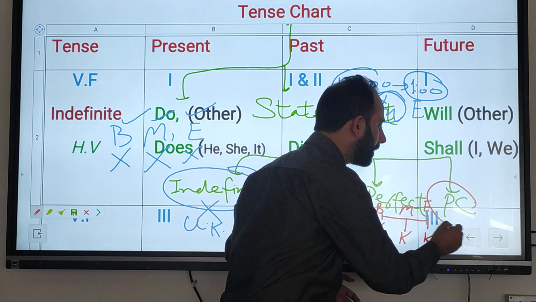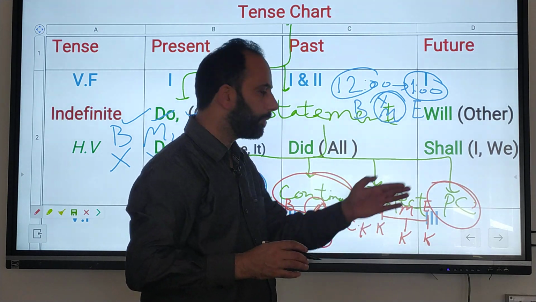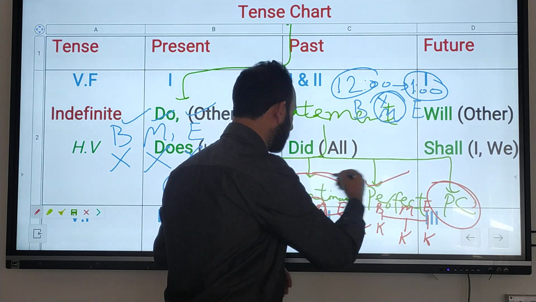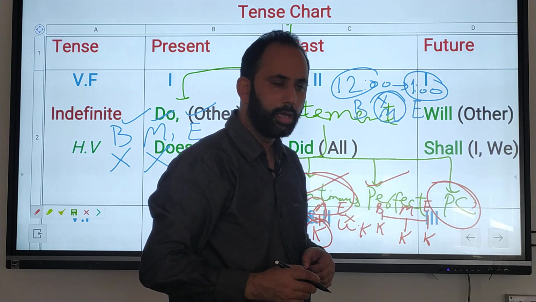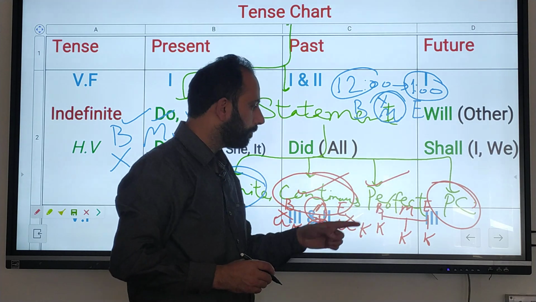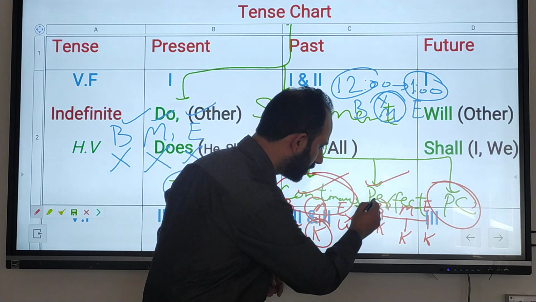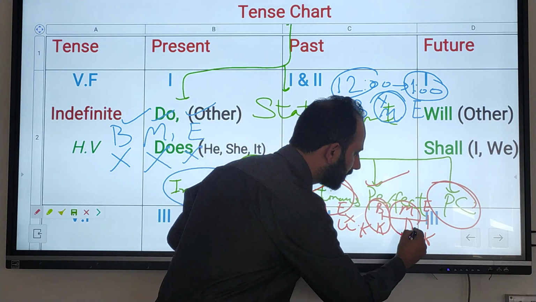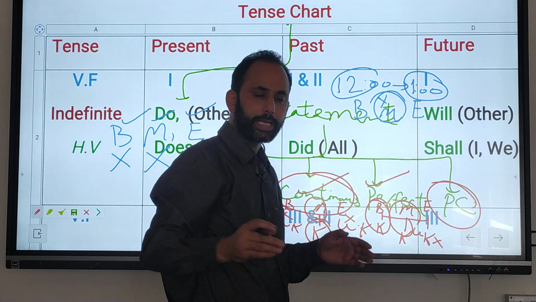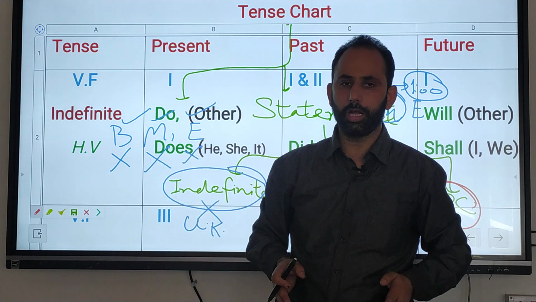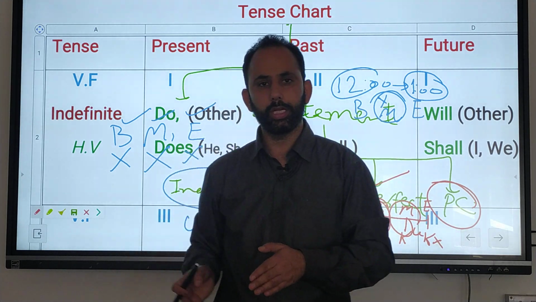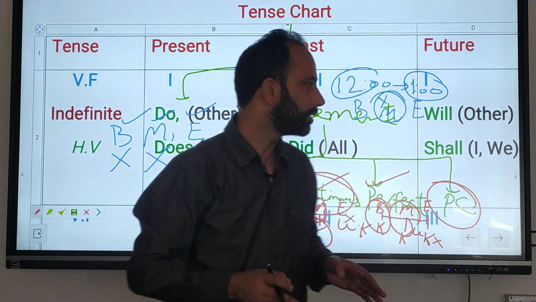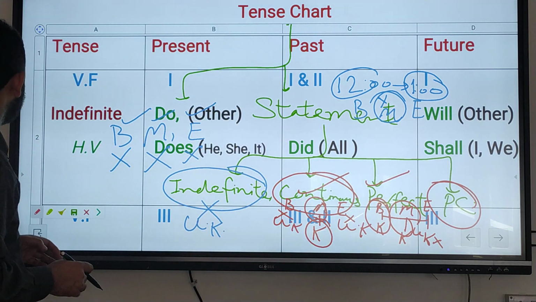In case of perfect continuous, you have to remember it is a combination of two tenses, that is, perfect and continuous. Here you have to remember that the beginning is known, the middle is known, but the end is unknown. For example, you know when I started my class, you know what I am teaching at this time, but you don't know when I will complete my class. I think that you have got this.